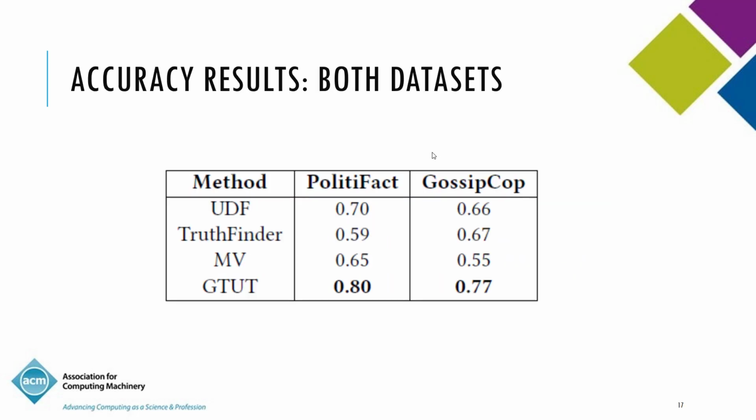And for both the data sets, we plot the accuracy in a table, and we get a much higher accuracy. As you can see, for PolitiFact we are 10 percentage points better than the next best one, and for Gossip Cop also we are 10 percentage points ahead of the next best method. In PolitiFact, the next best method is the UFT method, and in the case of Gossip Cop, the next best method is Truth Finder. So if you just take a single baseline method, it's not 10 percentage points, it's slightly higher than that.